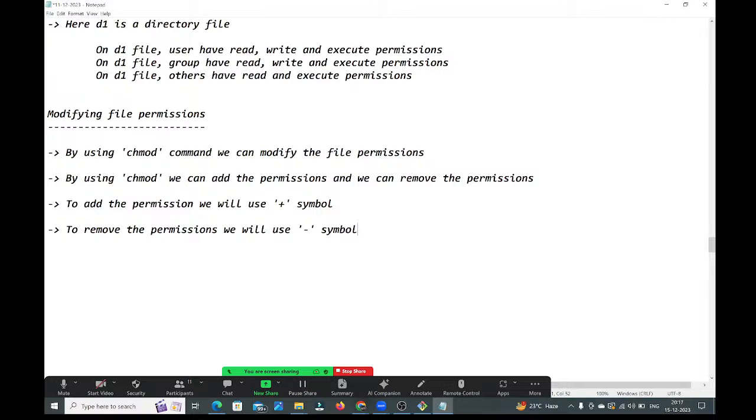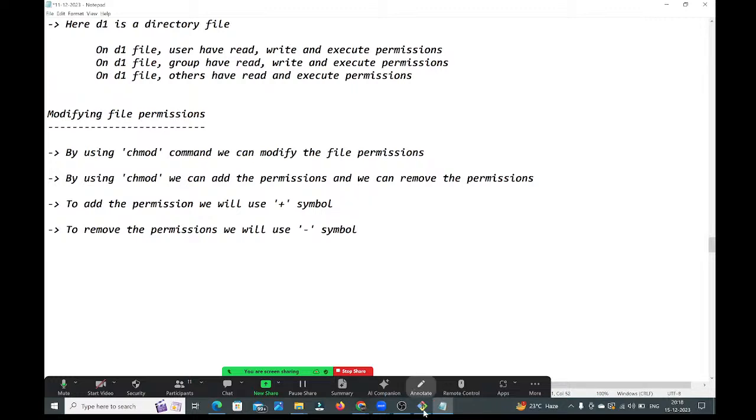Yes, read it. By using the chmod command, we can modify the file permissions. By using chmod, we can add new permissions and we can remove existing permissions. To add the permissions, we will use this plus symbol. To remove the permissions, we will use this minus symbol, guys. Okay, fine. How to do this, guys?